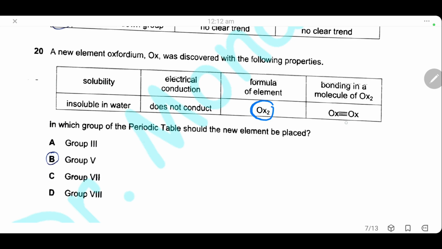The new element forms a triple bond, which means each atom shares 3 electrons to complete the outer shell to 8. That means this atom has 5 electrons in its outer shell. This element is in group 5 and the answer is B.